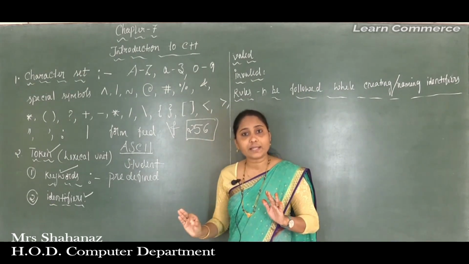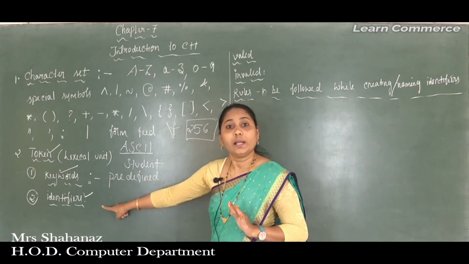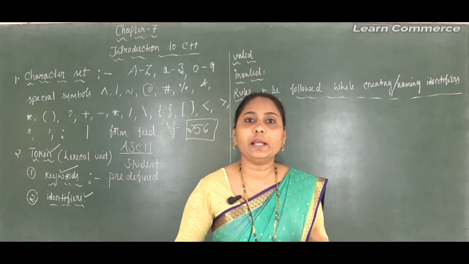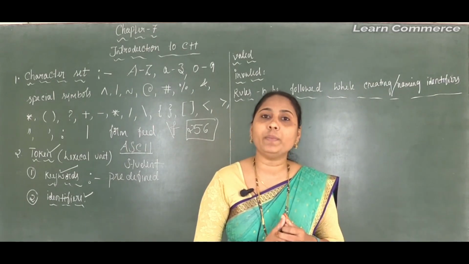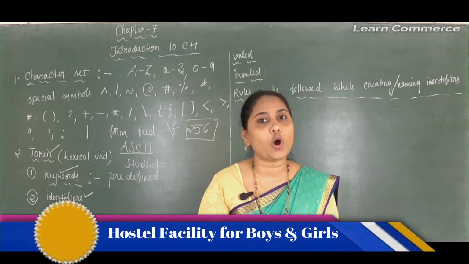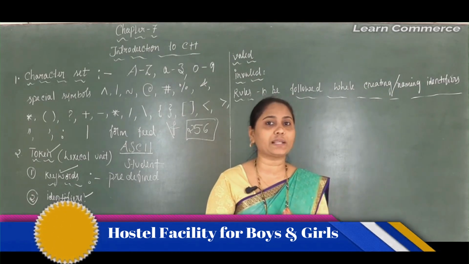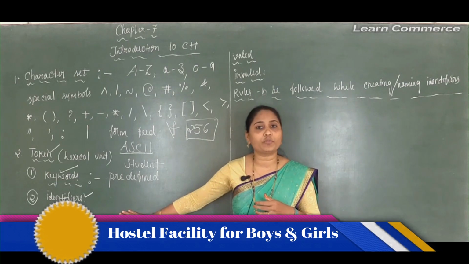So we can say that identifiers refer to the name of the variable, the name of the arrays, the meaning of array being a collection of objects, or also the name of the functions.